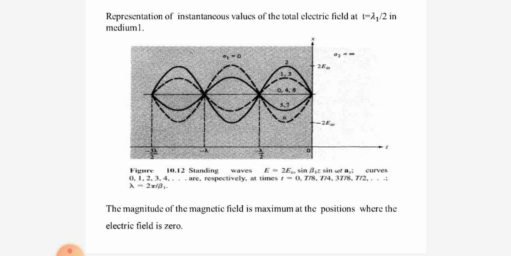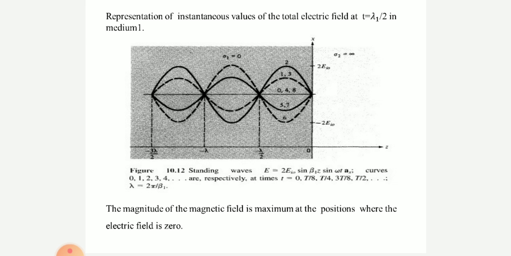Now we have to consider, by seeing this figure, a uniform plane wave traveling in a lossless medium. It gets reflected back by the perfect conductor. This results in the generation of a standing wave. When the voltage probe is located at the interface, that is Z is equal to 0, and at every integral number of half wavelengths from the interface in medium 1, that is Z is less than 0, the output of the probe will be 0. When the position of the probe is changed, the amplitude of the field varies as mod sin beta Z.